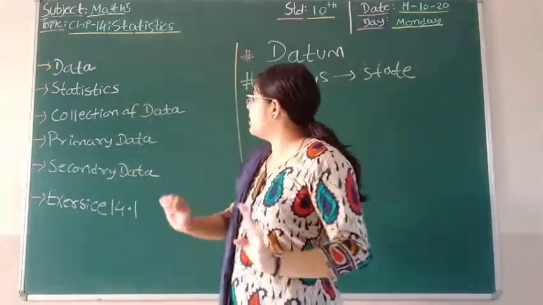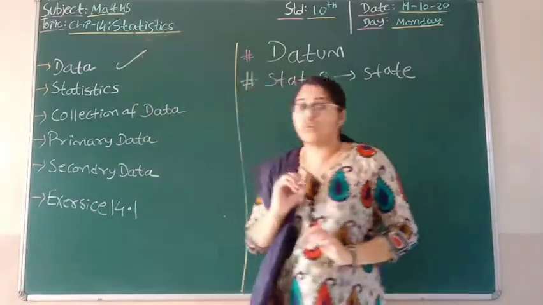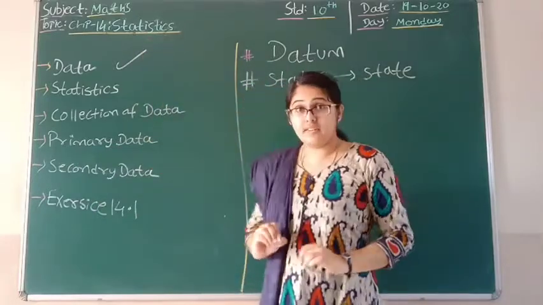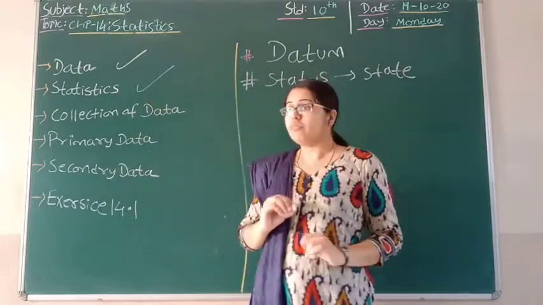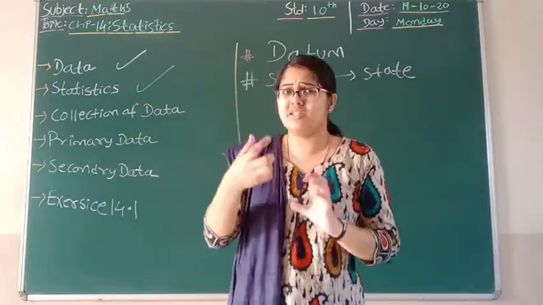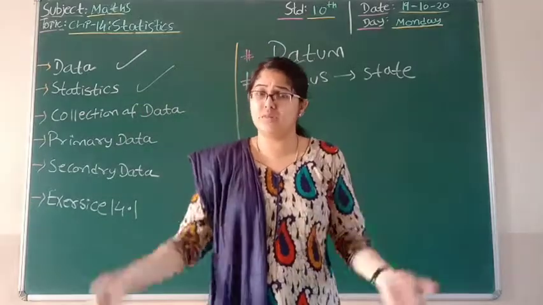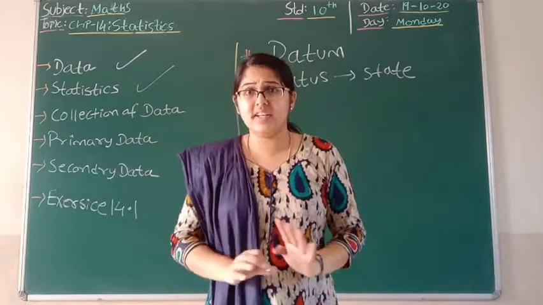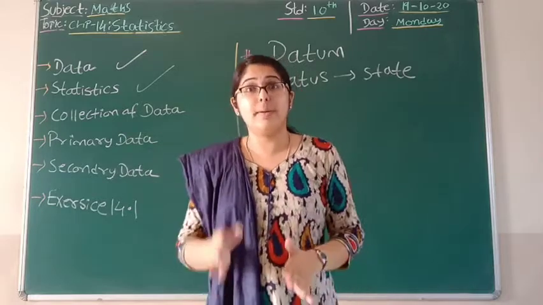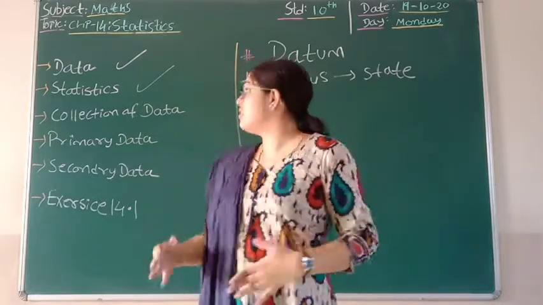Right? So students, we have seen what is data, and then we have seen what is statistics. I told you that on the basis of data, I will do interpretation and analysis, and I can get statistics, that is, collected information. But how to collect this information?